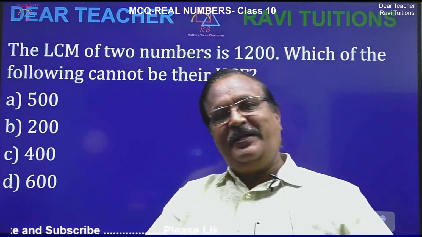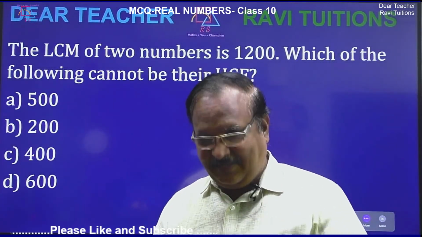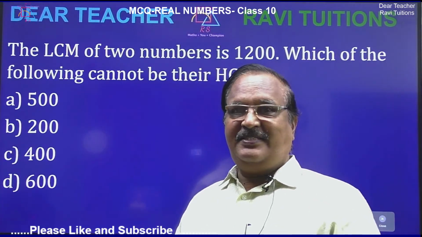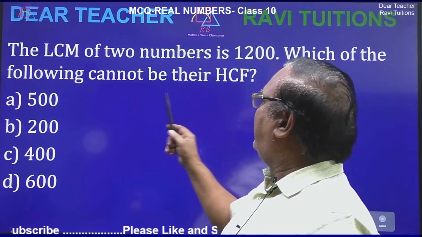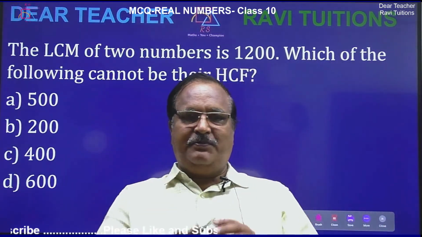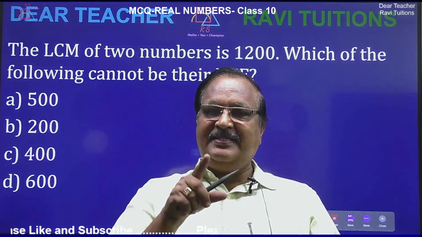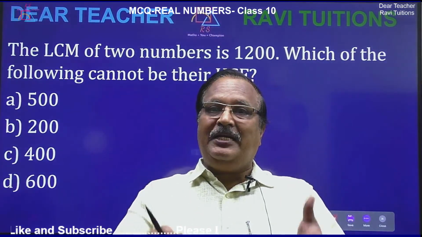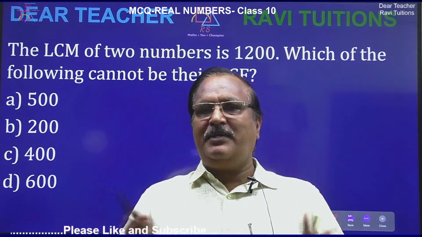So here everybody should remember one thing. This is a fact. If you are talking about the HCF and LCM of two numbers, LCM is the least common multiple.